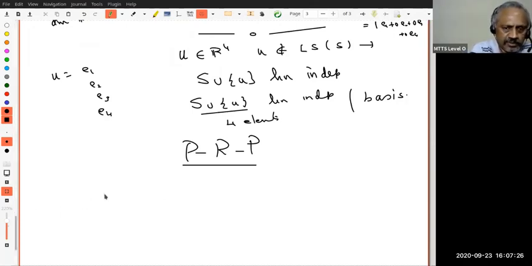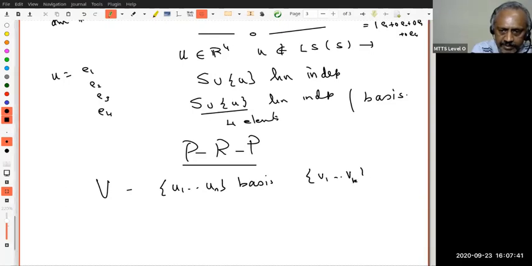Okay, I want to give an abstract way. Suppose my V has a basis, let us say U1, U2, ..., UN. This is a basis. And suppose I have V1, V2, ..., Vk, a linearly independent set, right? I want to extend it to a basis.